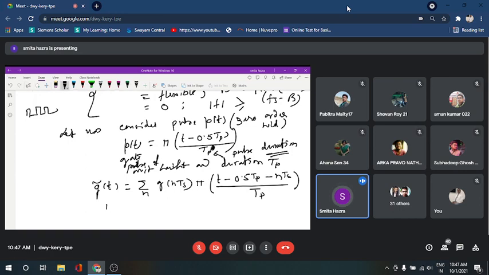So, what is the form of P(f) from this one? If it is a box function or gate kind of function, a gate pulse in the time domain, then in the Fourier frequency form it will be the same function. So from this relationship, from P(t) of this one, directly applying the properties of the Fourier transform, we can write this as Tp at the front, sinc function